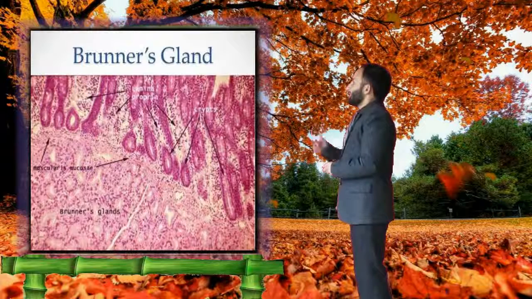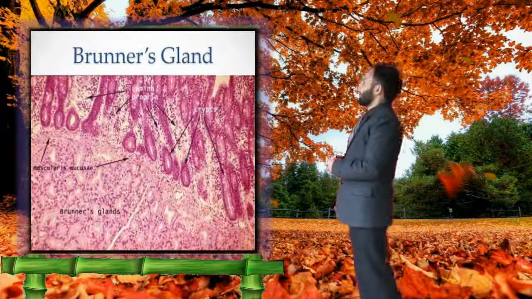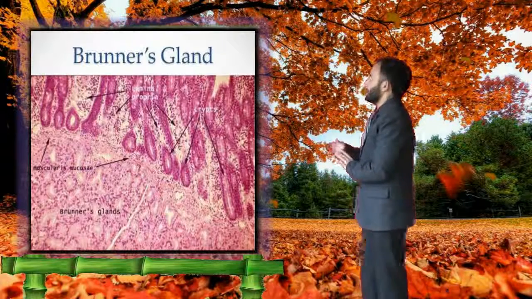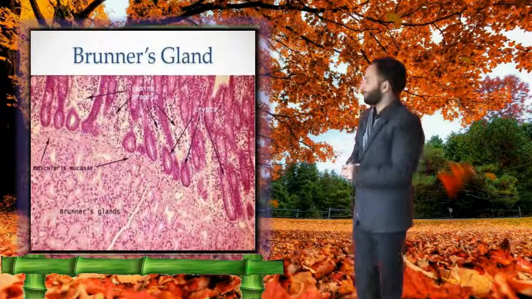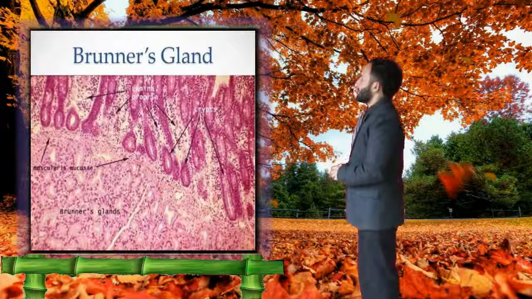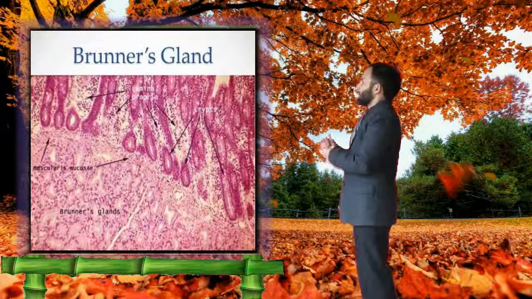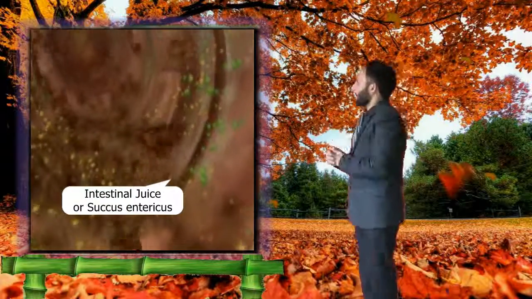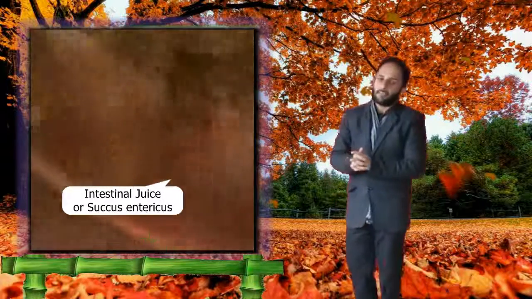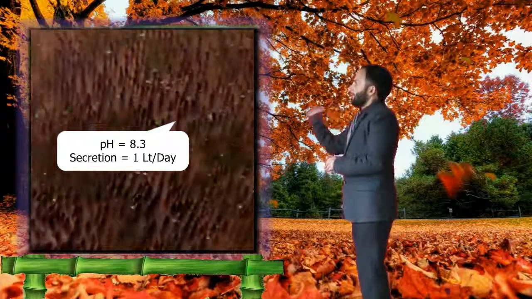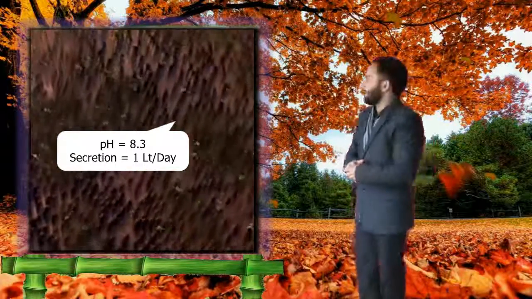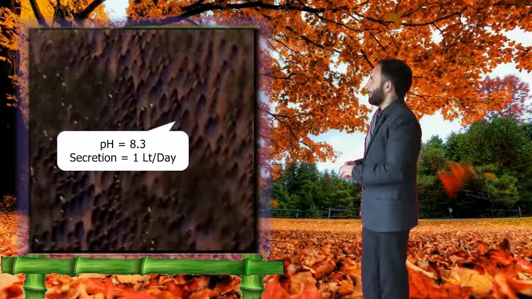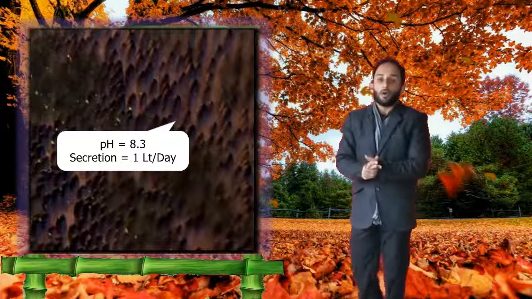Brunner's glands are compound tubular glands which are found only in the submucosa of the duodenum. These secrete an alkaline watery juice which protects the duodenum from acidic gastric juice. The secretion of both glands is collectively called intestinal juice or succus entericus. With a pH of 8.3, its secretion is about 1 liter per day.